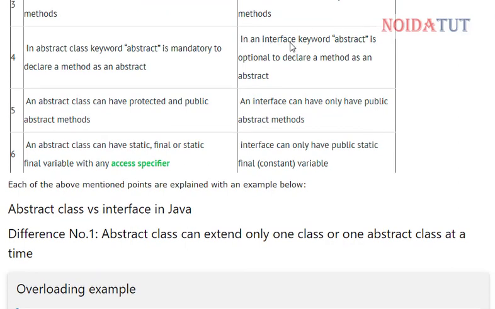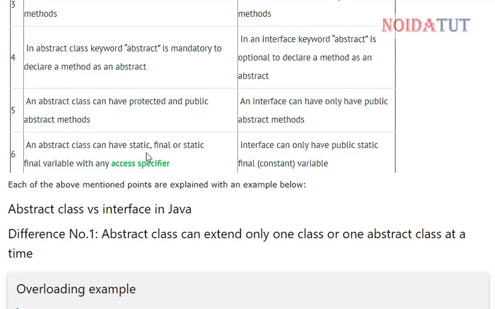In an interface, the keyword abstract is optional to declare a method as abstract. An abstract class can have protected and public abstract methods. An interface can have only public abstract methods.